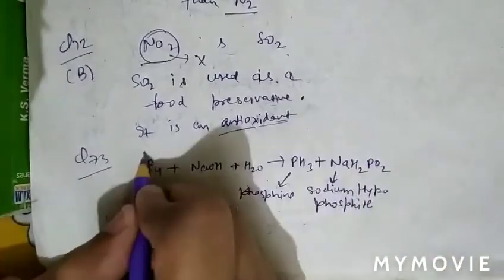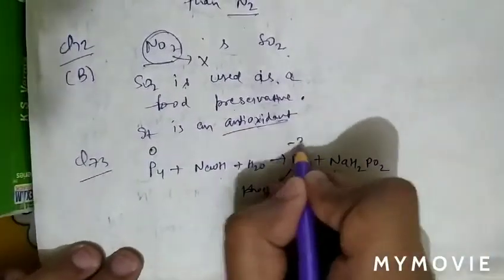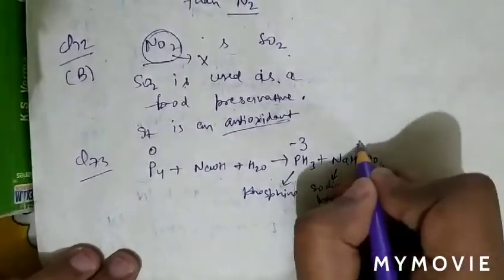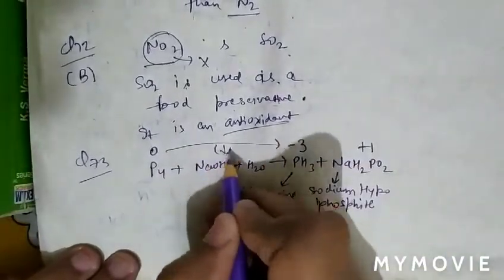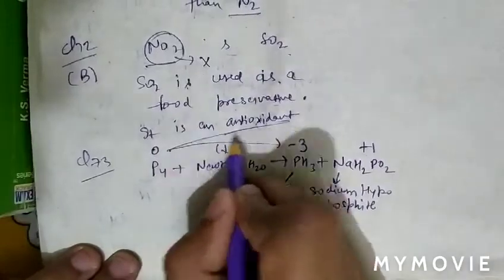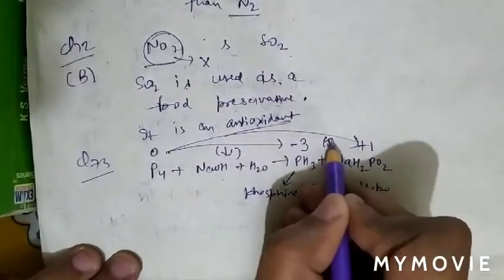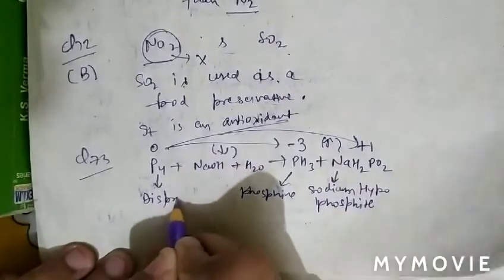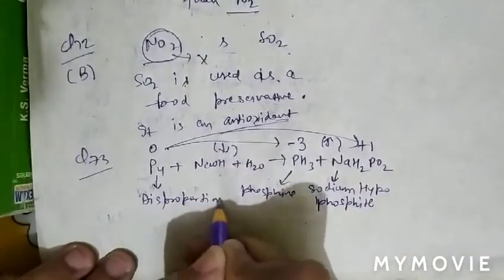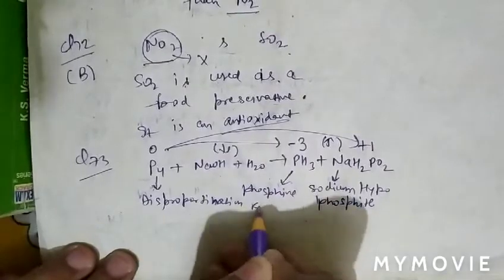Oxidation number of phosphorus in this compound is 0. Here it is -3, and here it is +1. It means decrease in oxidation number and also increase in oxidation number. So this reaction is also called disproportionation reaction.